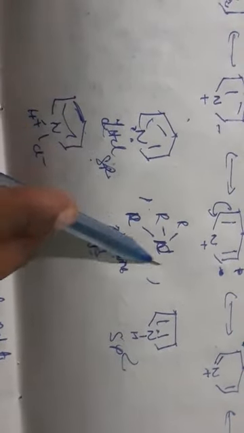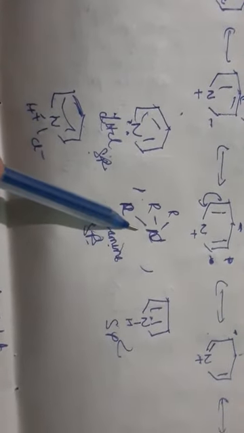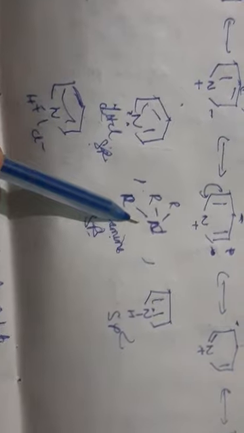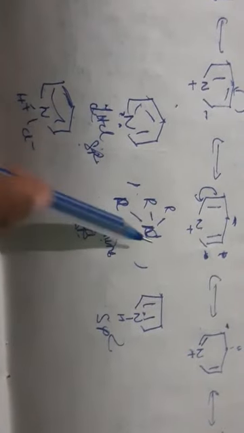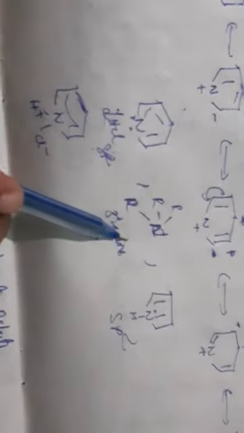Why? Because the tertiary amine does not have any delocalization of electrons. When we react with alkyl halide, what happens? In structural elucidation we have seen pyridine reacts with alkyl halide to give quaternary salts.